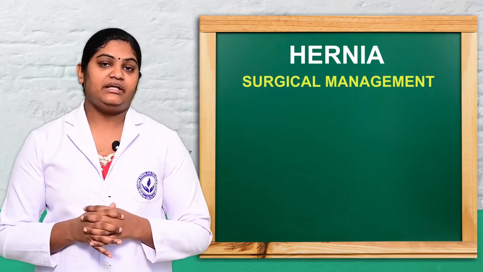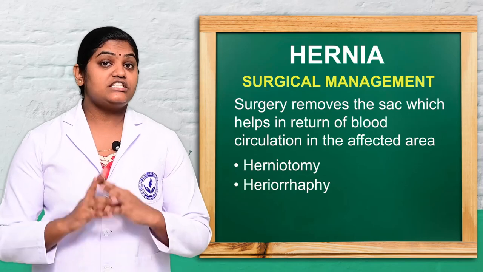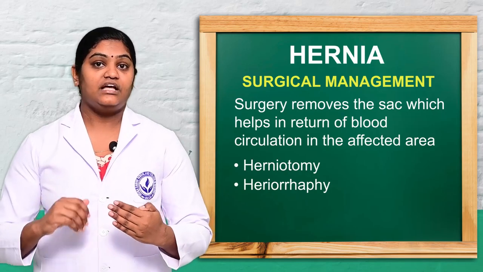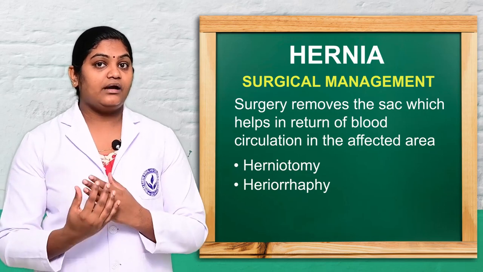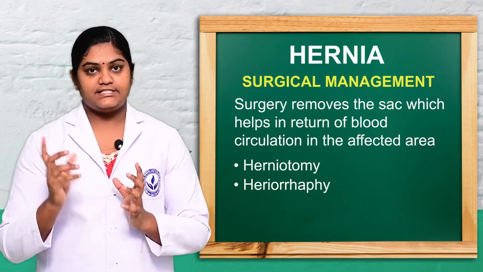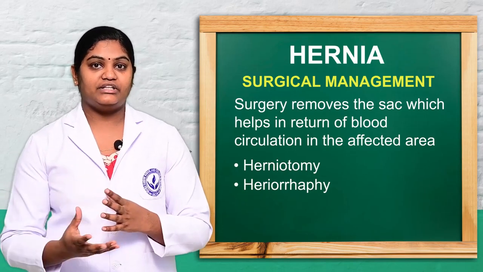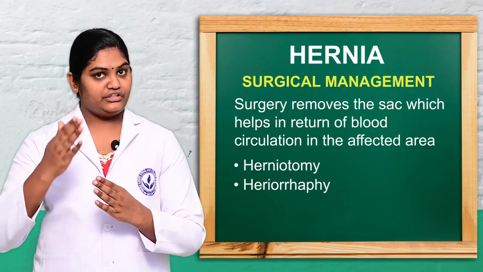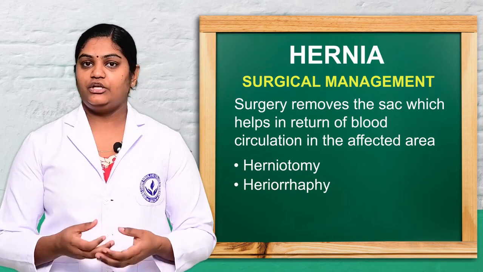For surgical management, we can mainly do herniotomy and herniorrhaphy. Both surgeries can be done in severe conditions, that is, when the abdominal protrusion or hernia blocks the blood supply or blood circulation. That is an emergency situation, and only then do we go for surgery. We remove the sac, or pouch, that is protruded from the organs. That is the surgery we can do.